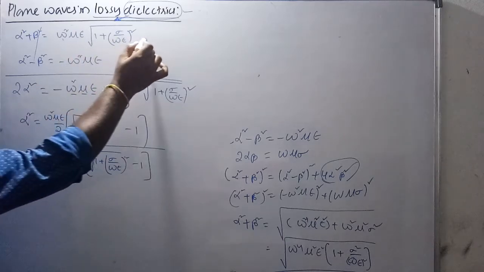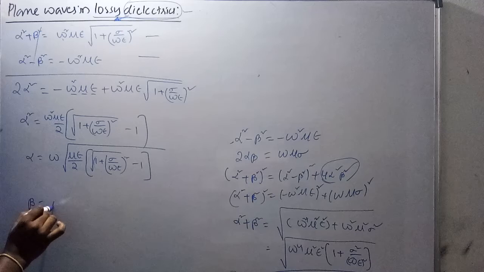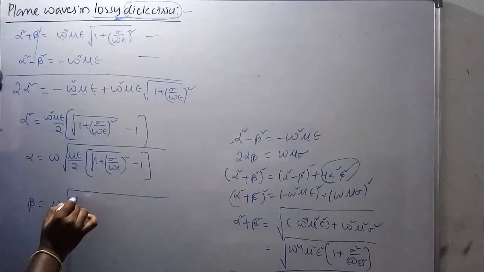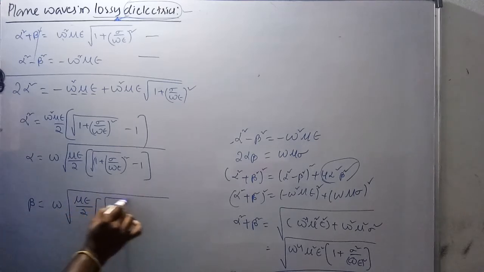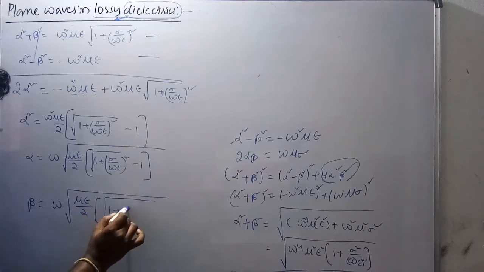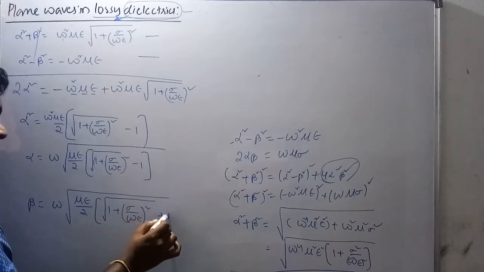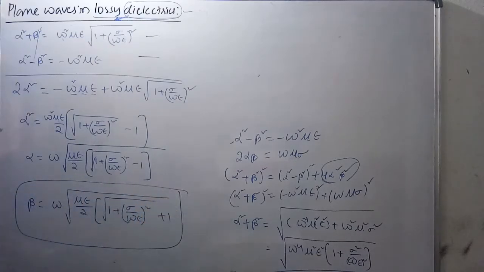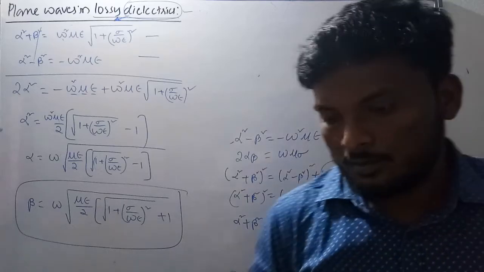If you subtract these two equations, you will get the beta value, and it is omega under root of mu epsilon by 2, and again under root of 1 plus sigma by omega epsilon whole square, plus 1. These are the attenuation constant and the phase constant. Okay, thank you.